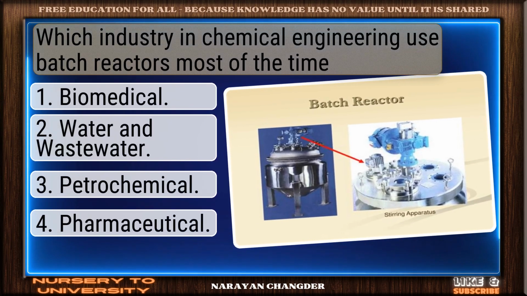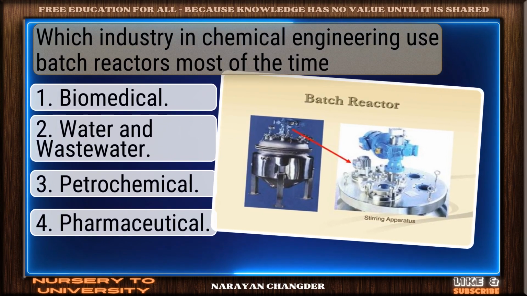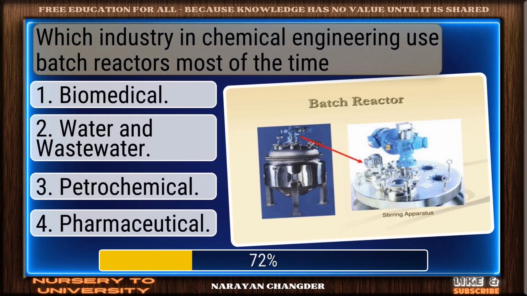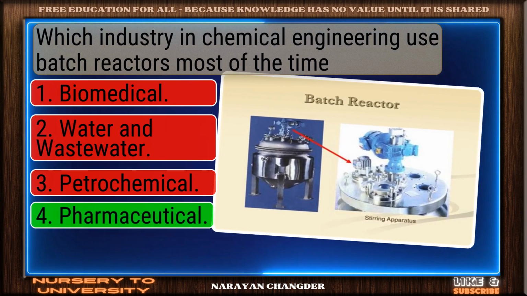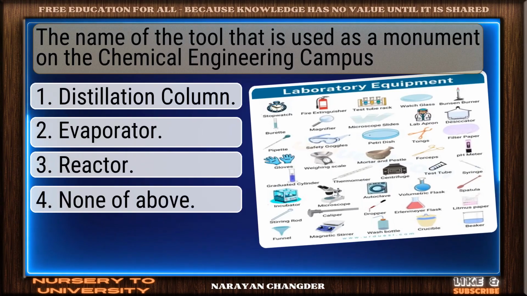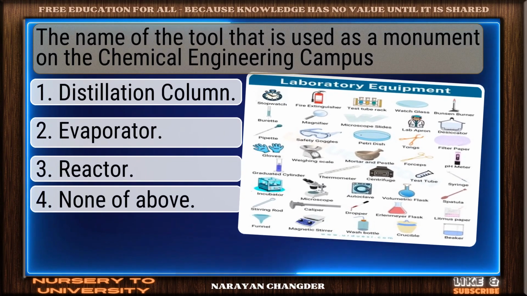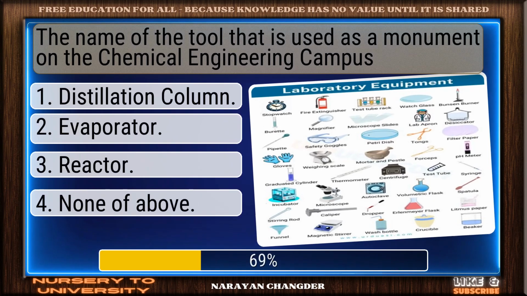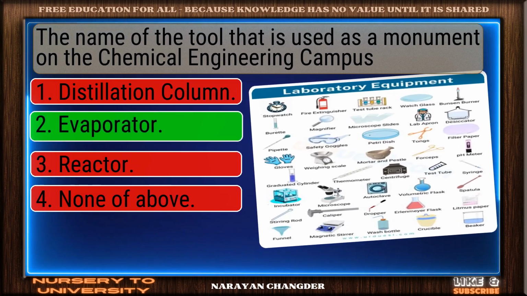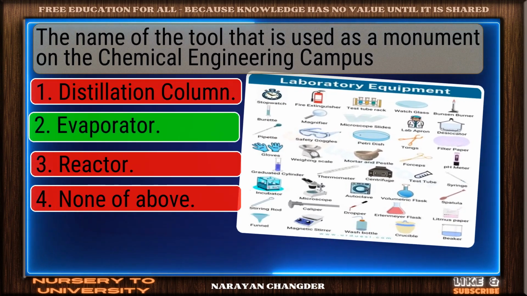Which industry in chemical engineering use batch reactors most of the time? Perfect. Pharmaceutical is the correct choice. The name of the tool that is used as a monument on the chemical engineering campus. Well picked. Evaporator is the correct answer.